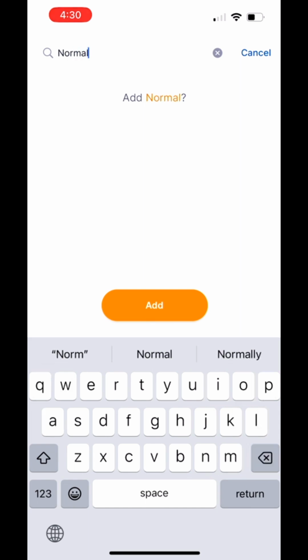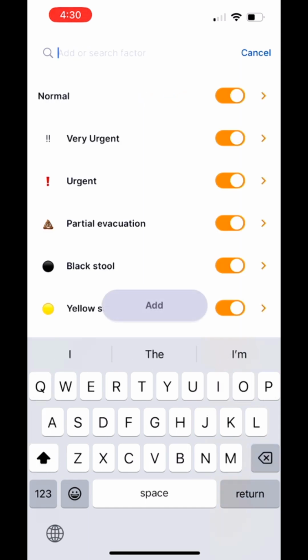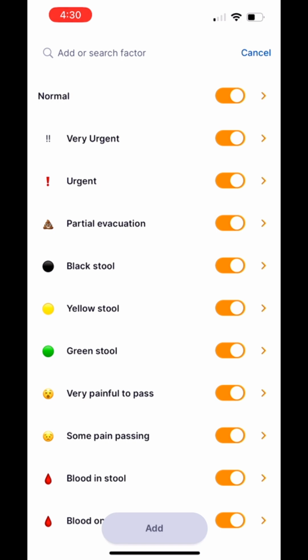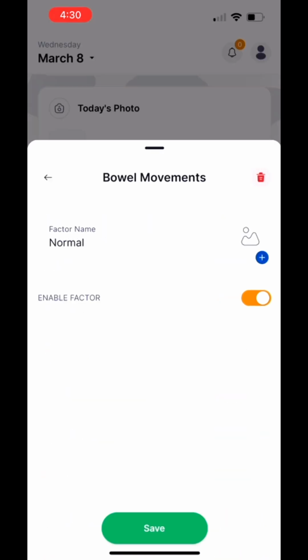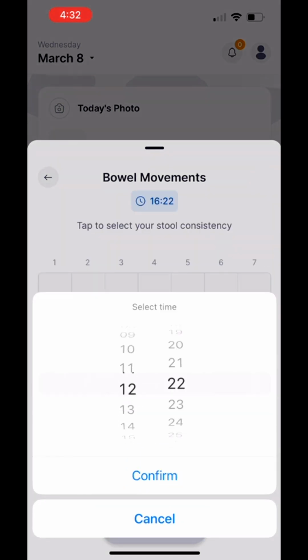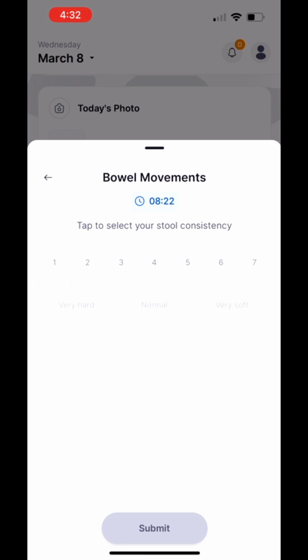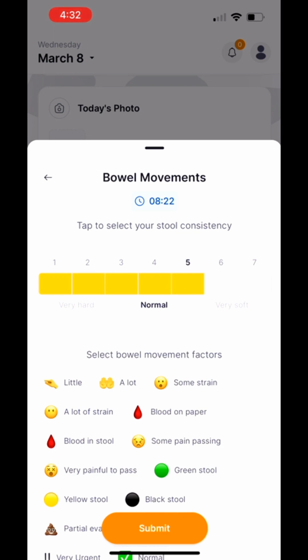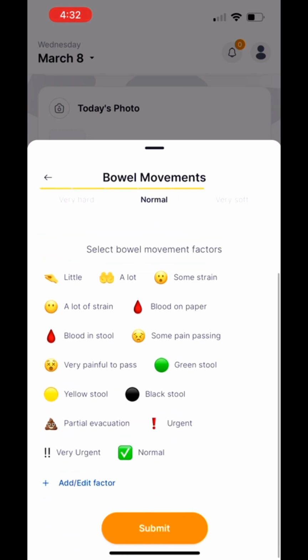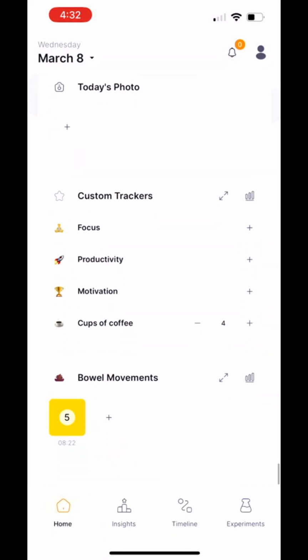I don't see a normal option here. I'm going to add normal as one of the options because most of the time, I suppose a healthy person would have normal poop. And obviously, it is important to track when you pooped and also how good your poop is.